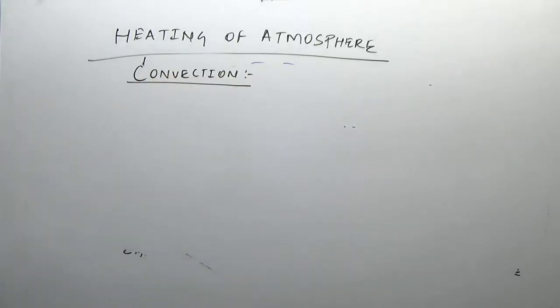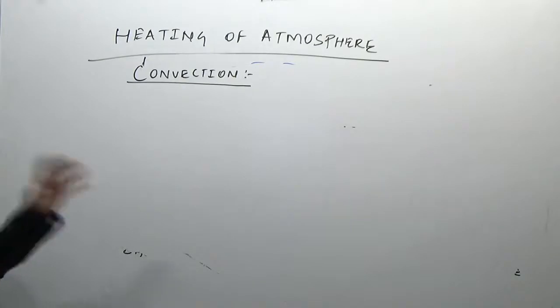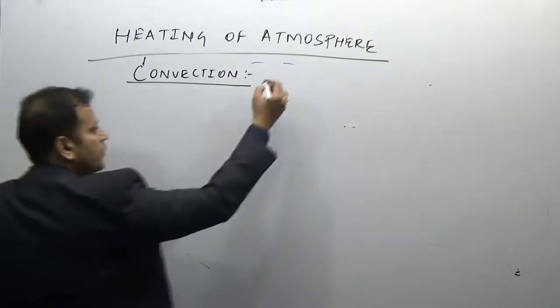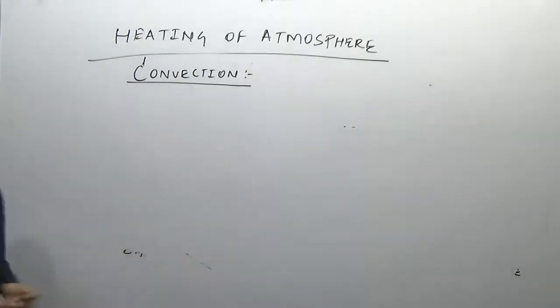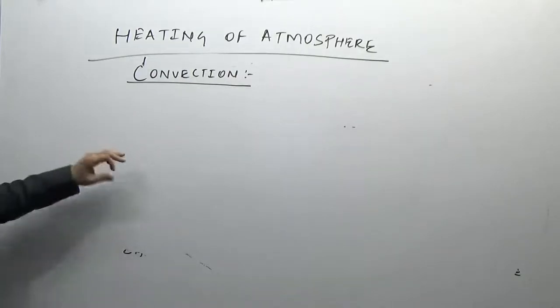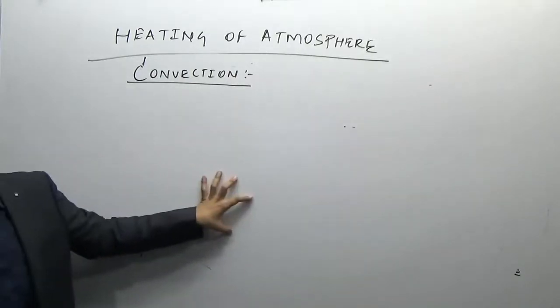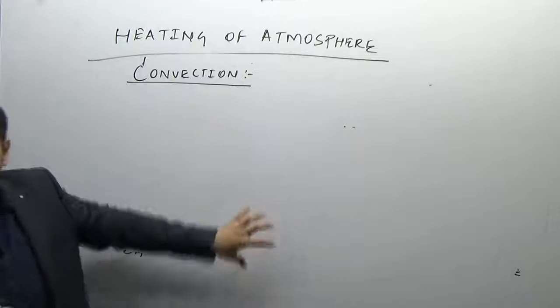Through the process of convection. Now, what is the process of convection? It is the transfer of heat by the movement of a substance or mass of a substance.